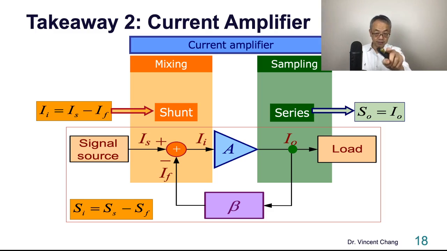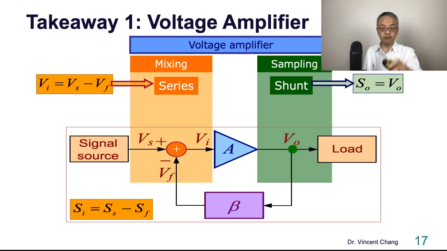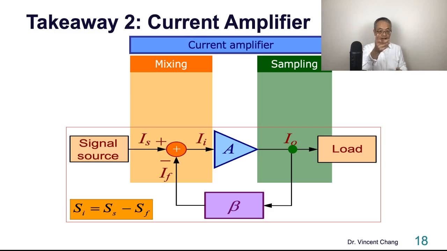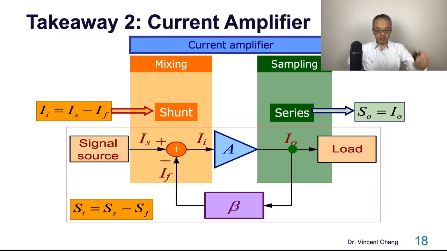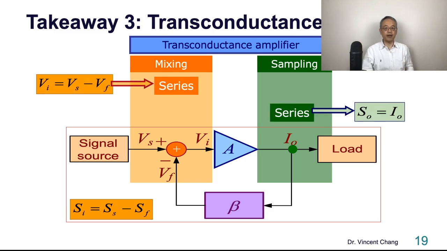So pay attention to the slide, right? The symbols all change accordingly. The previous one is VS, VF, VI, VO. And then this one is IS, IF, II, IO. They all change accordingly. So it's the shunt-series feedback. What about this one? Transconductance amplifier. Now, the 3V on the left, the 1I on the right. So transconductance. So it's a series feedback. The last one.